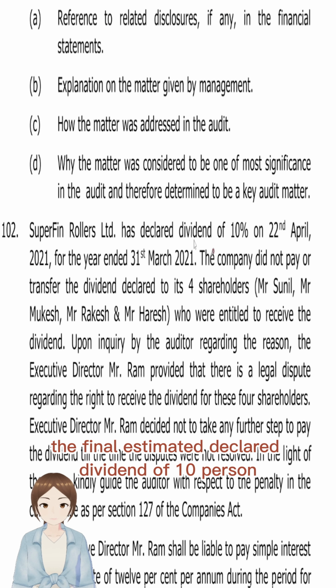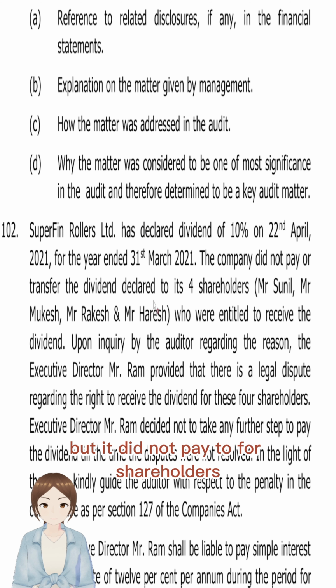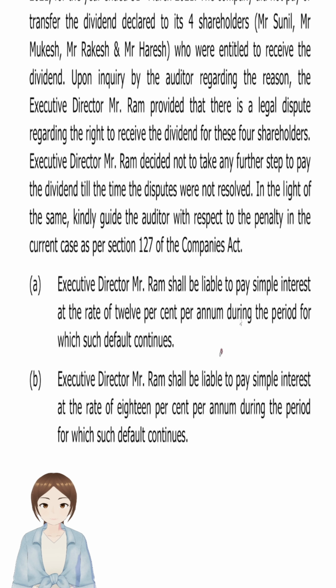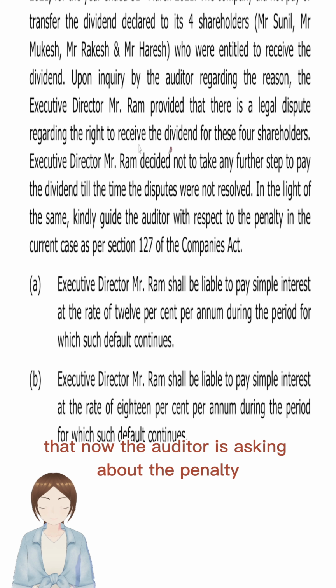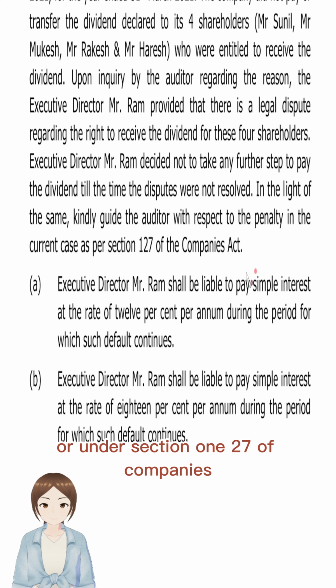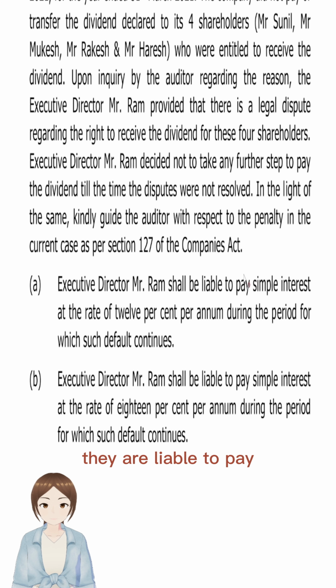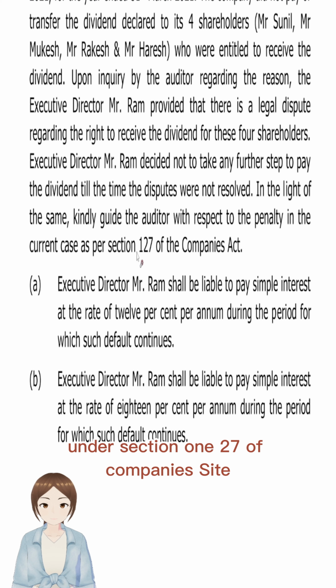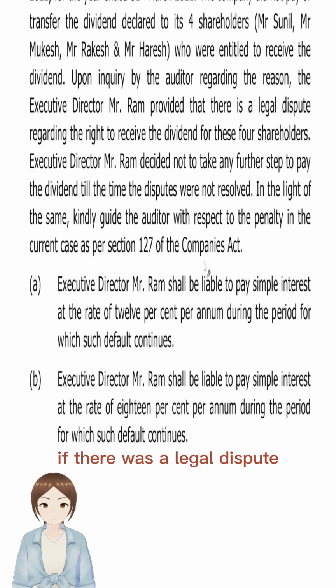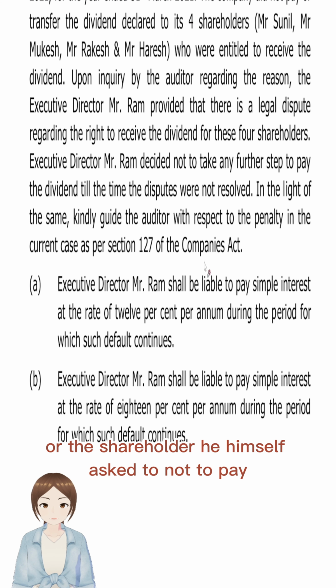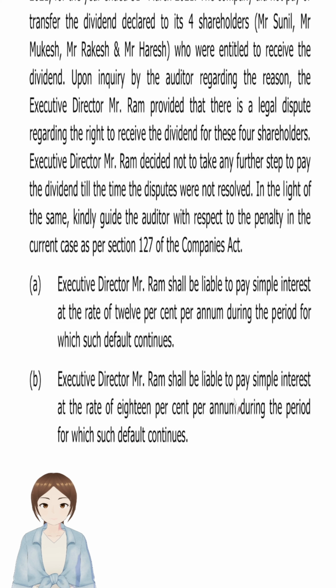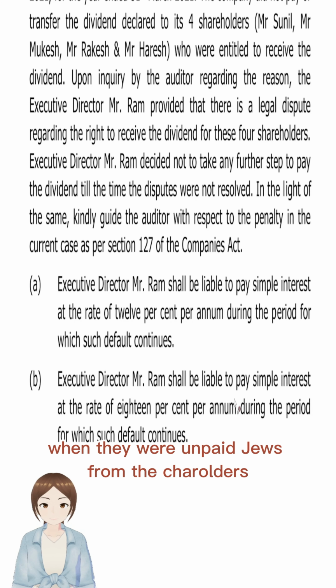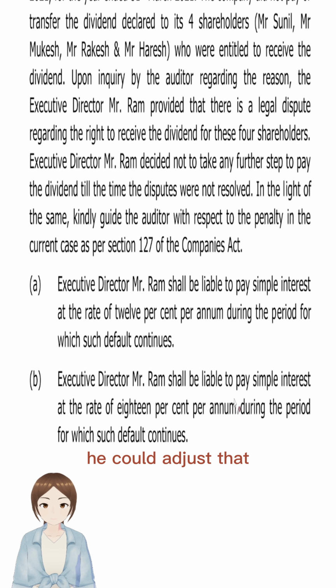S Limited declared a dividend of 10%, but it did not pay it to 4 shareholders due to some legal dispute there. Now the question is about the penalty under section 127 of the Companies Act. Whenever a company declares a dividend, it is liable to pay, but it is not liable under section 127 of the Companies Act if there was a legal dispute, or the shareholder himself asked not to pay. When there were unpaid dues from the shareholder, the company could adjust that.